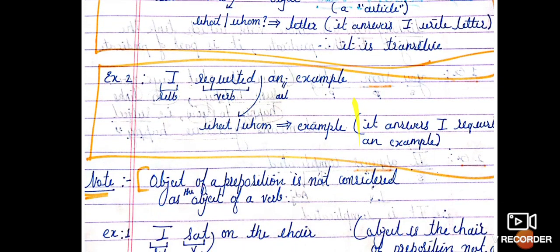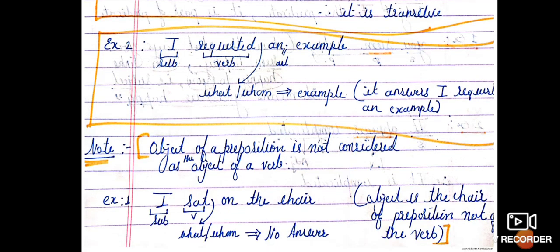Now see a second example: I requested an example. I requested what? Here requested is also a transitive verb. One more short hint to identify the type of verb: whenever a verb is followed by an article, that verb is a transitive verb. If a verb is followed by a preposition, it is not transitive, it is an intransitive verb.